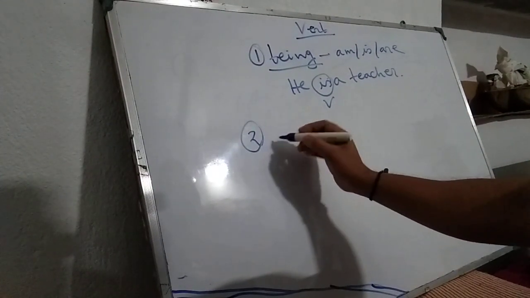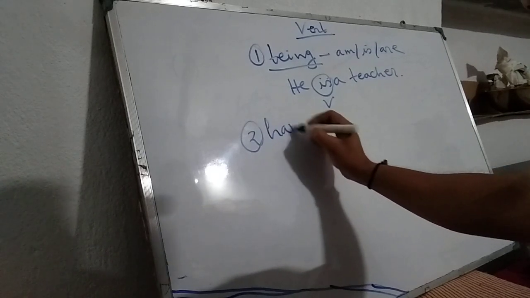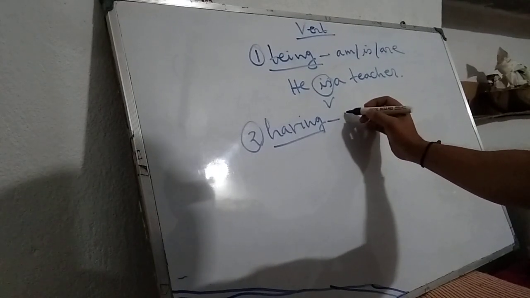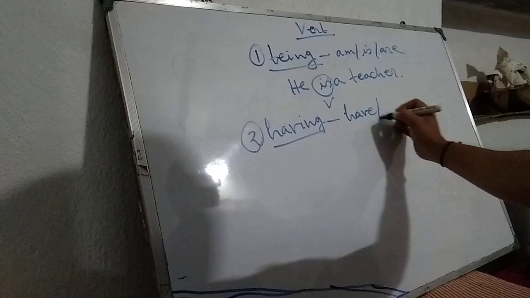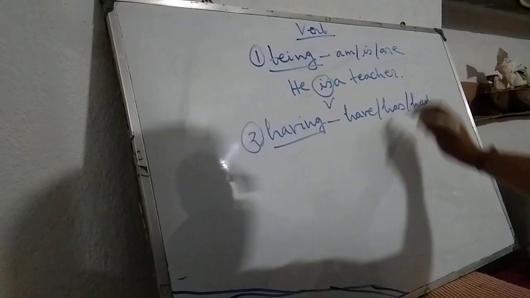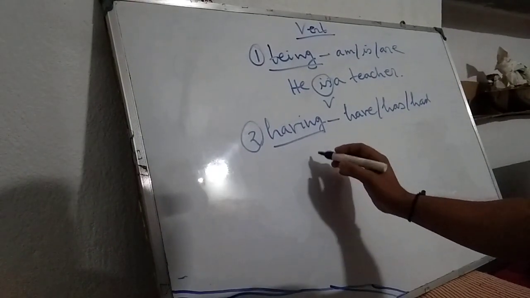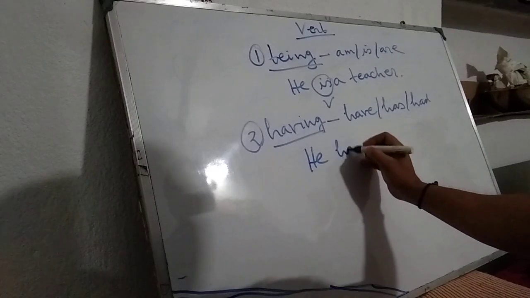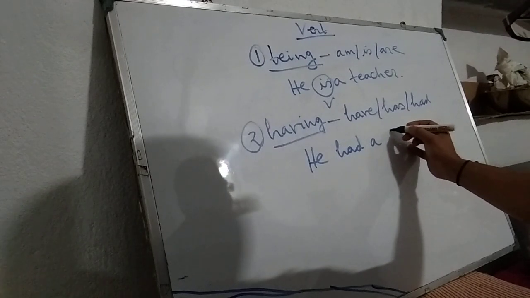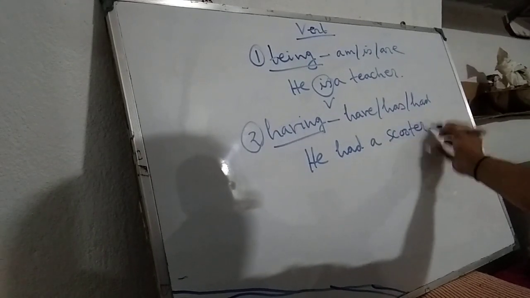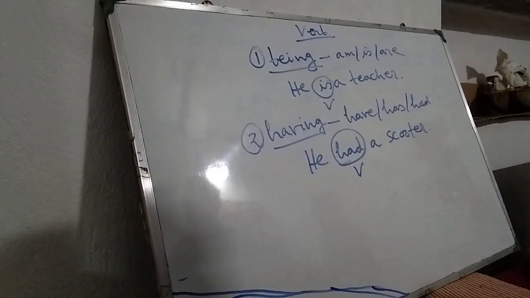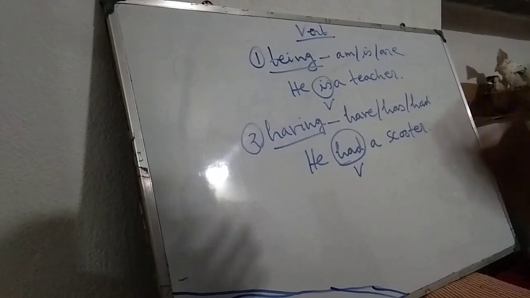Example 2, having. For example, have, has, had, etc. One example in a sentence: He had a scooter. Here, had is a verb, but it is not indicating any action. It is indicating having something.